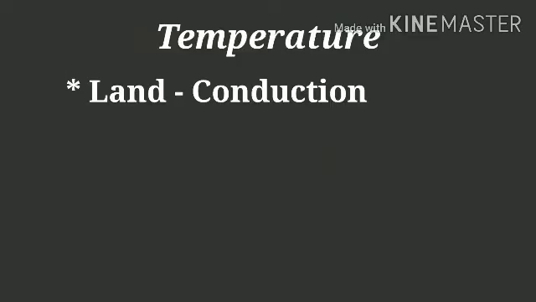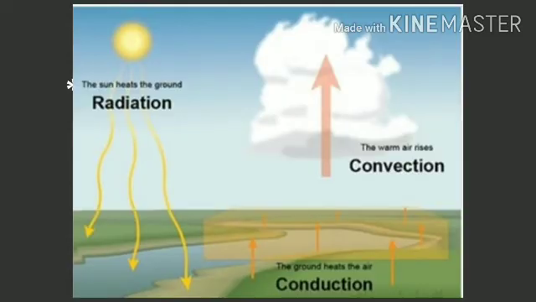The temperature variation occurs in land due to conduction. What is conduction? Heat from the Earth's core and radiation from the sun is transferred to the surface of the earth by conduction.